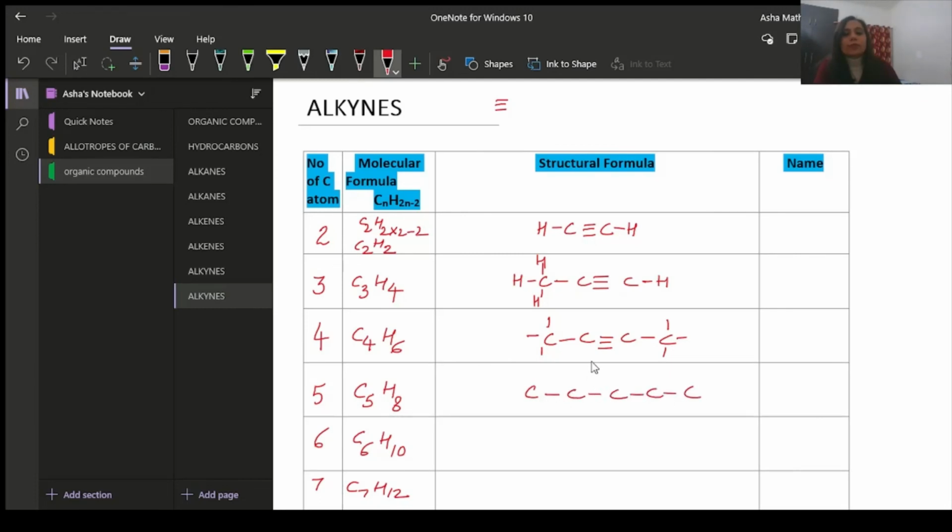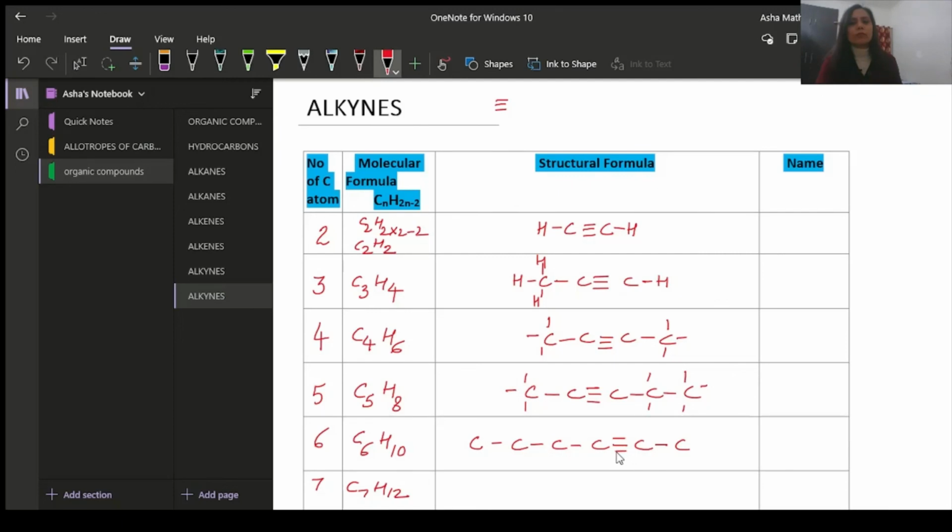5 carbon. Now let us say we are placing the triple bond here. So this carbon has 4 bonds, this carbon also has 4 bonds. So these are left: 1, 2, 3 H here, 1, 2, 3 H here, that is 6, 1 and 1 here. So H is 8. Now similarly for the 6 carbon, 5 and 6. You can place it anywhere.